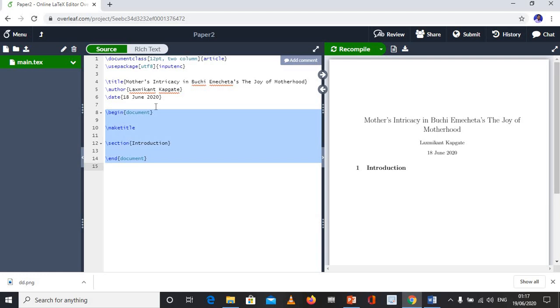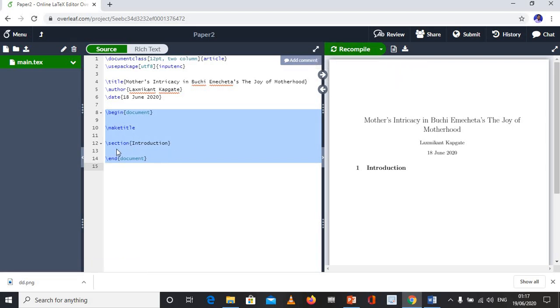The \begin{document} and \end{document} tags are available here. You can start writing here and make changes to the text if you wish. To see the result of these changes in the PDF, you can hit on this recompile button.